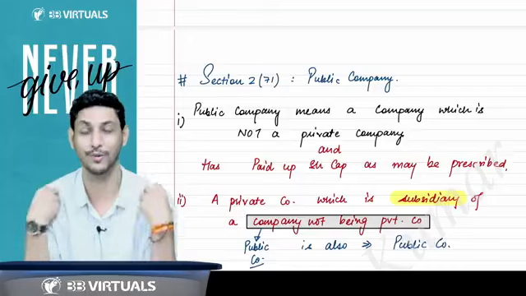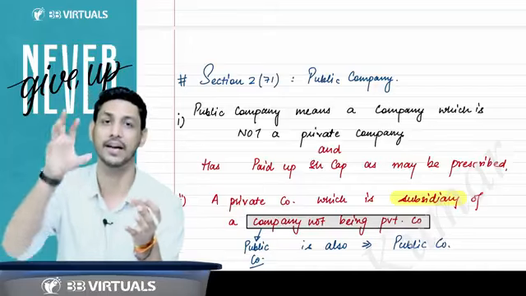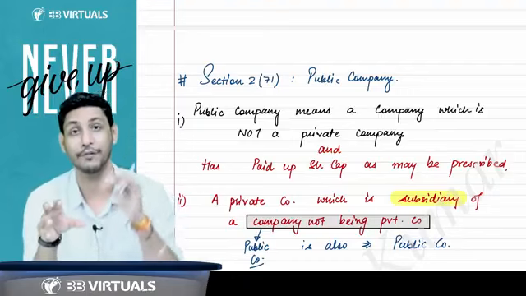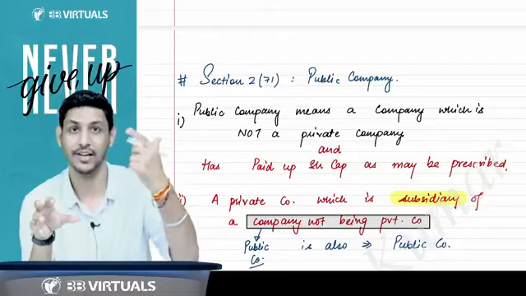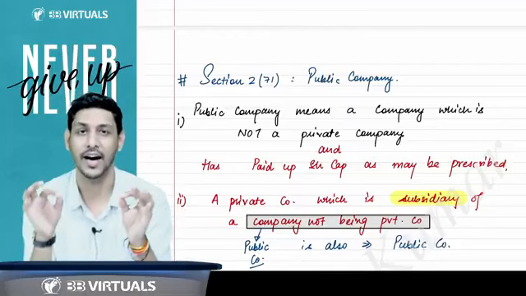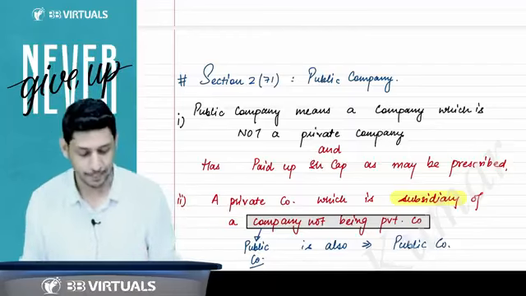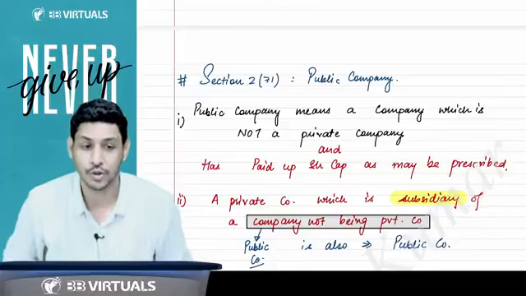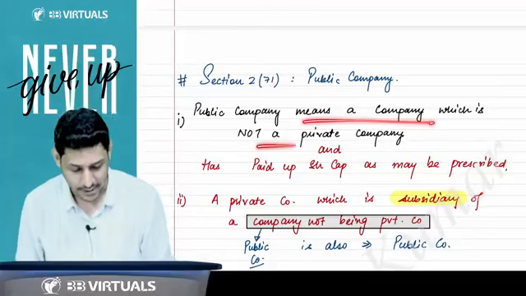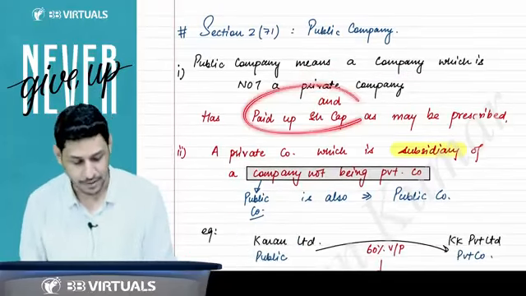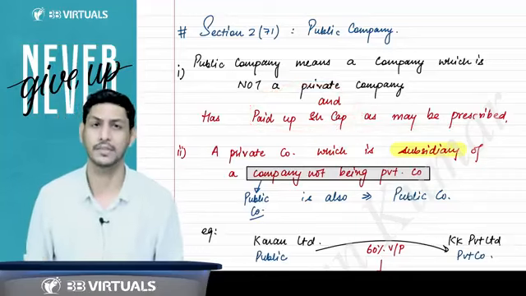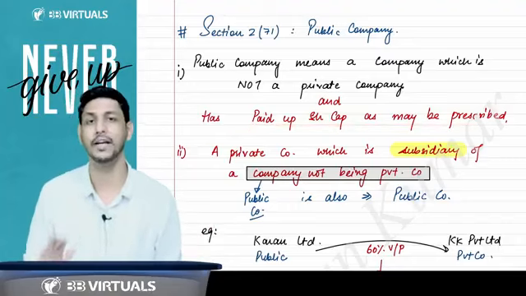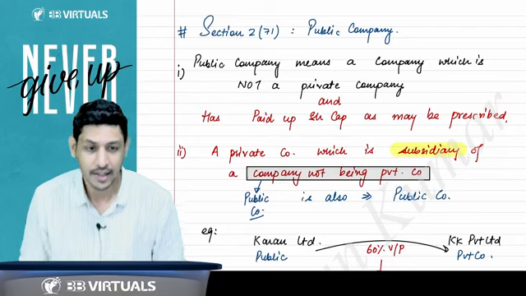What do they want to convey to us? That in the articles of association of a public company, you will not find those three things: restriction, prohibition, limitation. So public company means a company which is not a private company, and the paid up share capital will be the minimum as may be prescribed. Sir, has the government prescribed anything? No, the government has not prescribed anything. So you can start a public company with any amount.